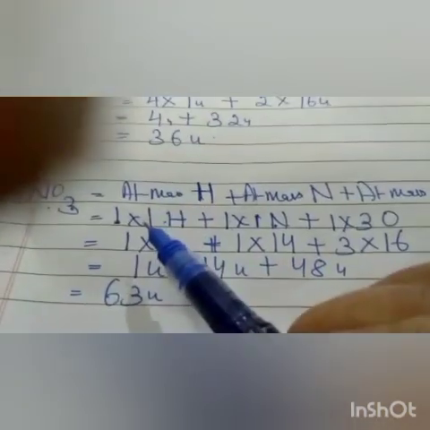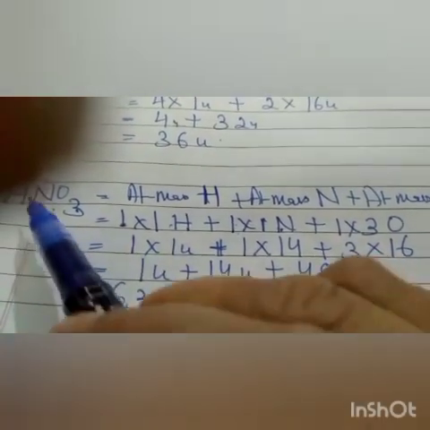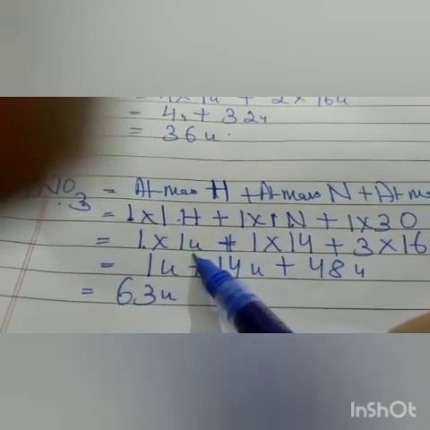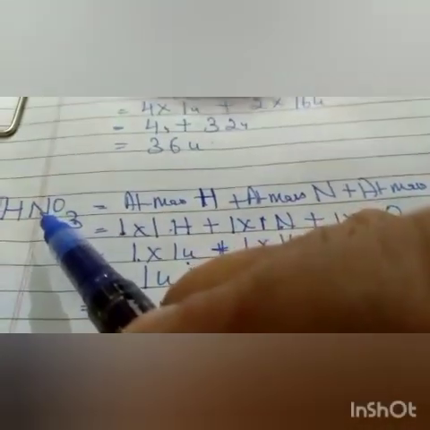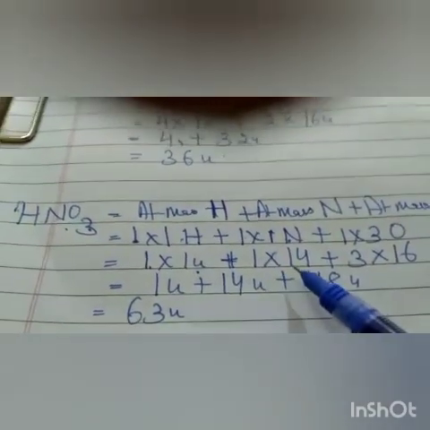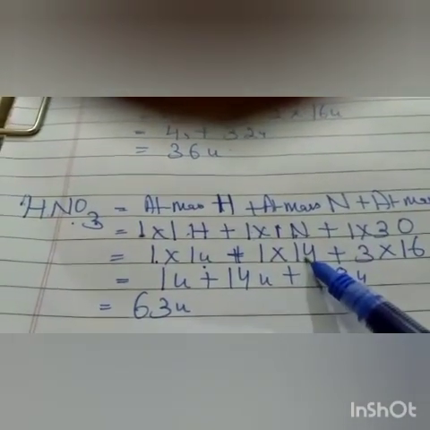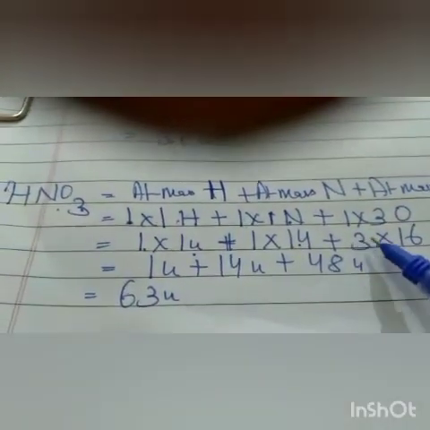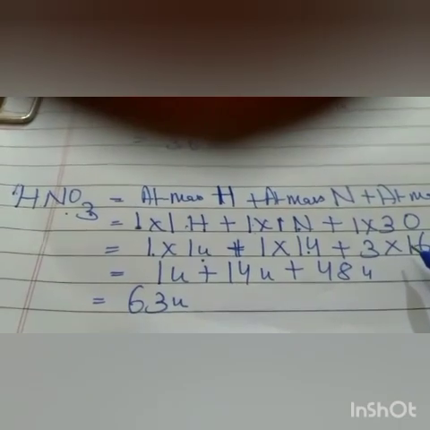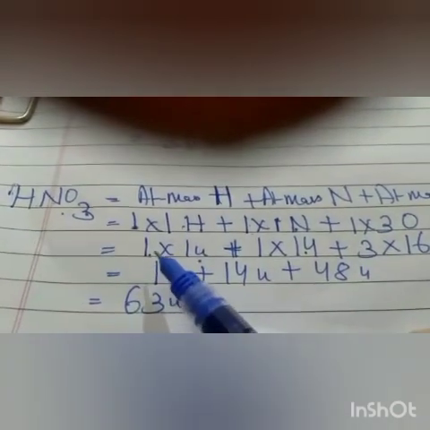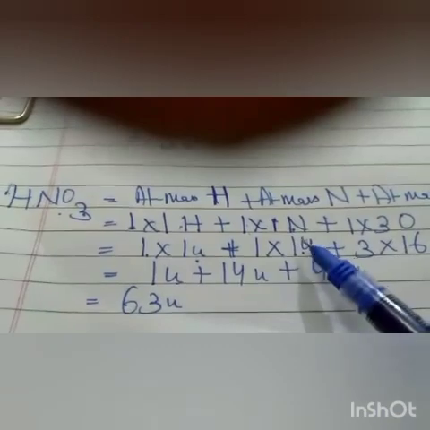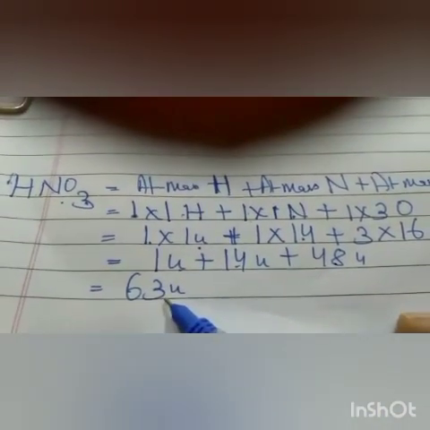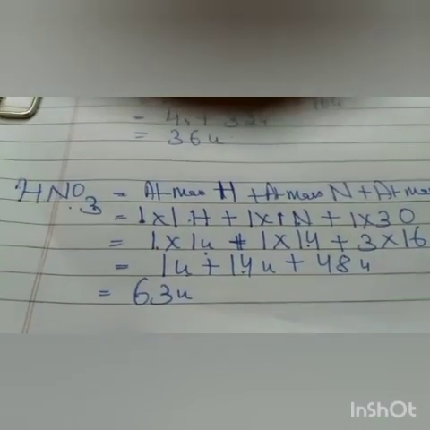Now we will substitute the values. 1 into 1, total hydrogen is 1 and the atomic mass of 1 hydrogen is 1 unit, plus total nitrogen is 1 and the atomic mass of nitrogen is 14, plus how many oxygen atoms are there? 1 into 3, 3, and the atomic mass of 1 oxygen atom is 16. So now you can see 1 unit plus 14 units plus 48 units. So the molecular mass of nitric acid is 63 units.